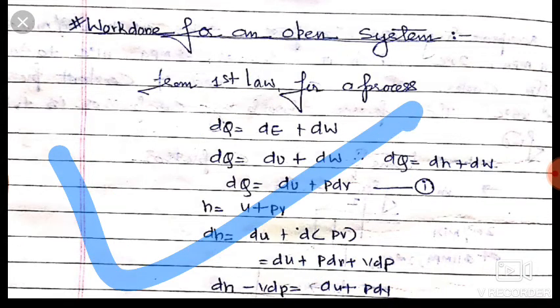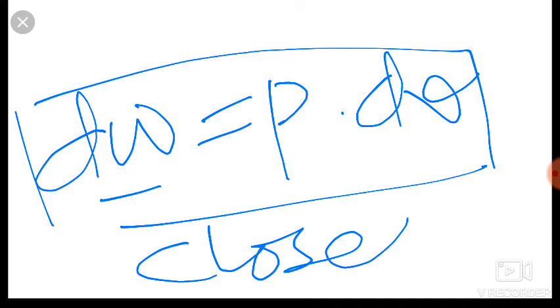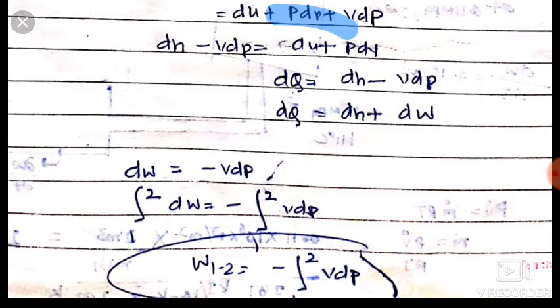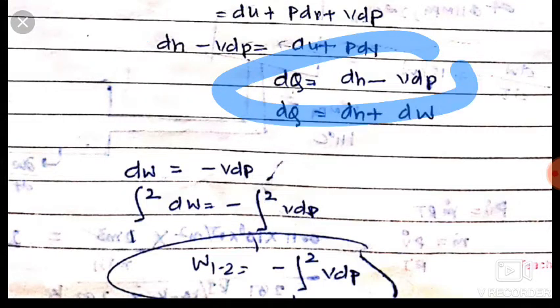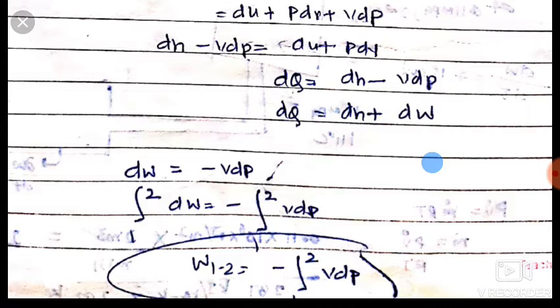Okay. Now friends, we reach dH minus vdP is equal to du plus pdv. We know that dq is equal to dH minus vdP, and we also know that dq is equal to dH plus dW.